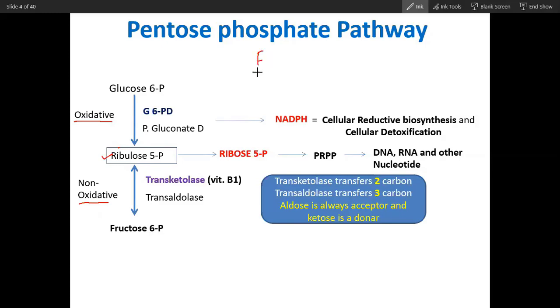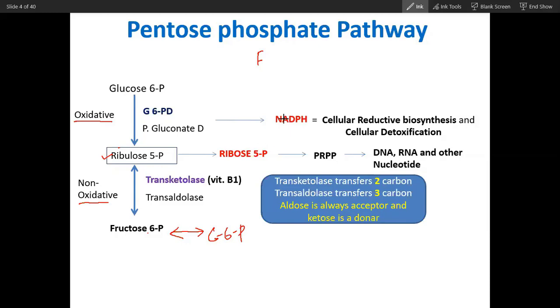So can you repeat that? In order to get this ribose 5-phosphate, is it necessary for the cell to go through this oxidative phase? No, it's not necessary. You can also get it from the non-oxidative phase, from the fructose 6-phosphate. Glucose 6-phosphate can convert into fructose 6-phosphate, and this can convert into this. So from the reversible phase also you can get ribose 5-phosphate.